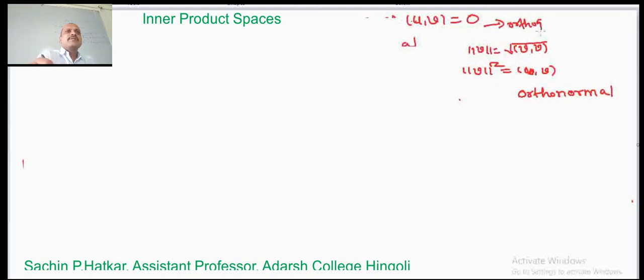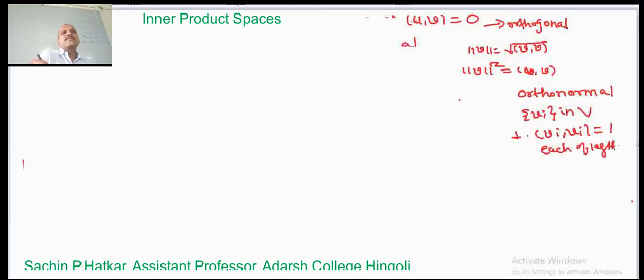Now we define orthonormal. Suppose these vi are vectors in an inner product space V. Then the first condition for orthonormality is that the inner product of vi, vi equals 1, that is, the length of each vector is 1.